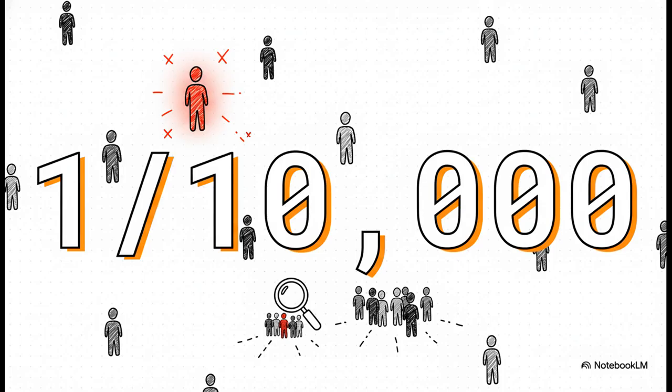And to see exactly why, let's imagine a scenario. Let's say we're building a model to detect a really rare but very serious disease. And this disease only affects, say, one person in every 10,000. Our job is to screen the entire population and find that one person.